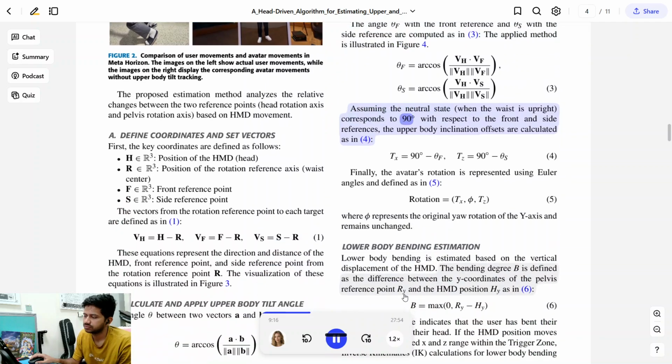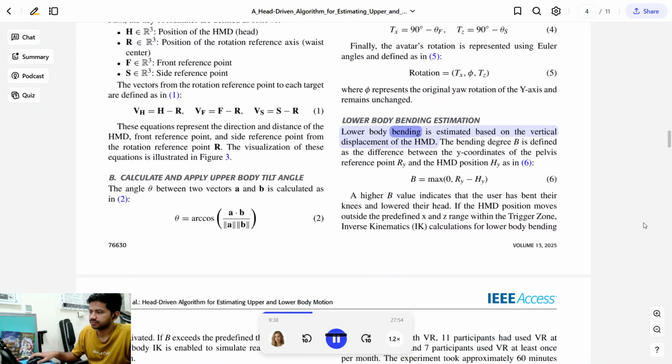The angle is limited to 90 degrees with respect to the front and side references. The upper body inclination offsets are calculated as in the equation. Finally, the avatar's rotation is represented using Euler angles, and defined as in the equation, where the yaw rotation represents the original rotation of the y-axis and remains unchanged. Lower body bending estimation. Lower body bending is estimated based on the vertical displacement of the HMD.